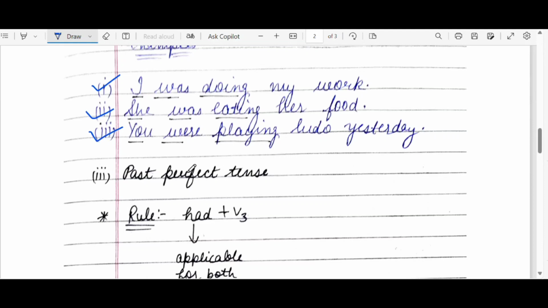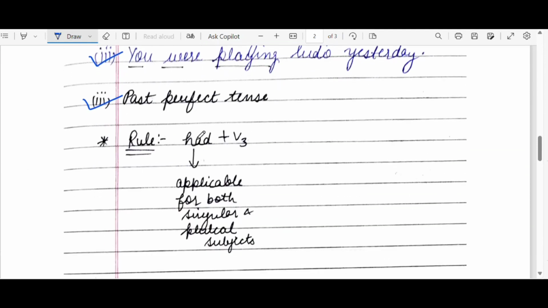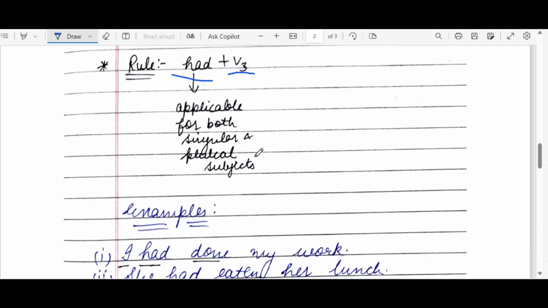Third classification of past tense is past perfect tense. Rule for the same is had plus V3. In present it was has or have plus V3. In past it is only a single word, that is had. So no worries to use it with singular as well as plural. It is applicable for both singular as well as plural subjects, plus V3, that is the past participle.